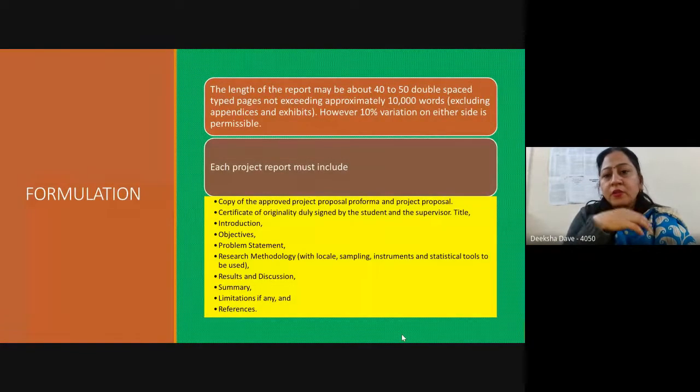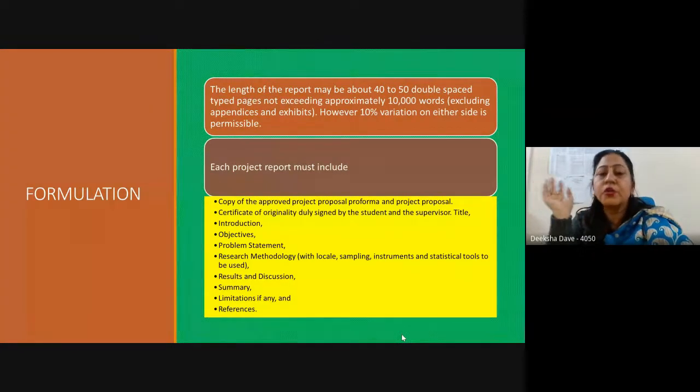The length of the report must be kept in mind, that it should not be too bulky. It should not be only 5 or 6 pages. That is very important, students. You must remember that there is a certain standard project report that we are expecting. It should be 40 to 60 double spaced typed pages, and it should not exceed 10,000 words. And also please make sure that you are putting in information which is authentic.